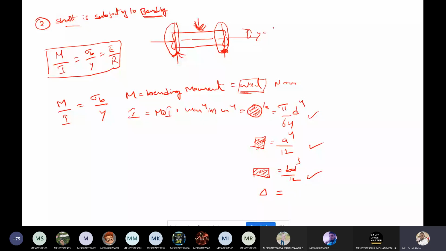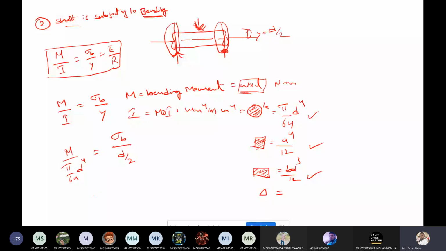So this one I can write as d by 2. Now substitute here: M by pi by 64 into d power 4 equals sigma b by d by 2.